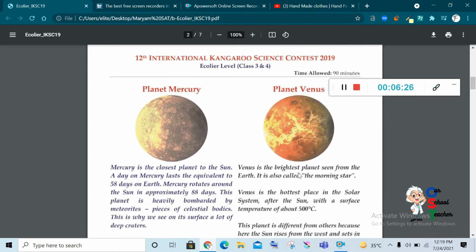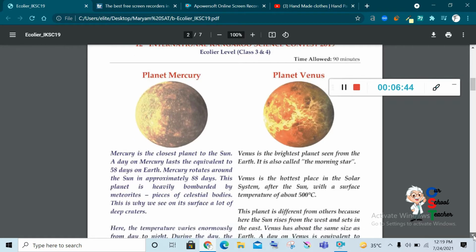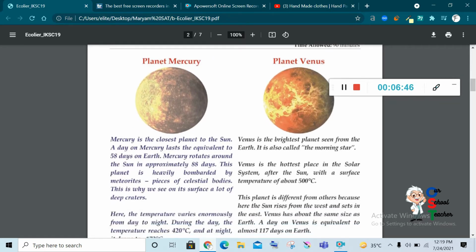Venus is the brightest planet seen from the Earth. It is also called the morning star. We can see the star in the morning, that is known as Venus. Venus is the hottest place in the solar system. Some words you can keep in your mind so you are able to answer very easily.